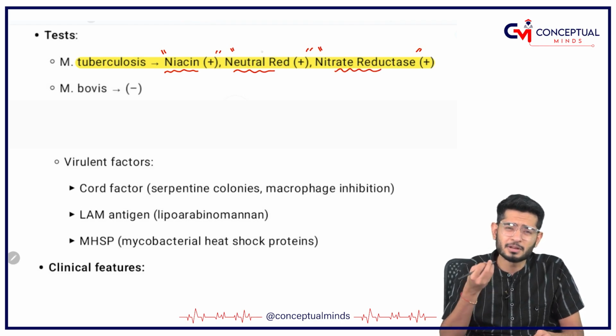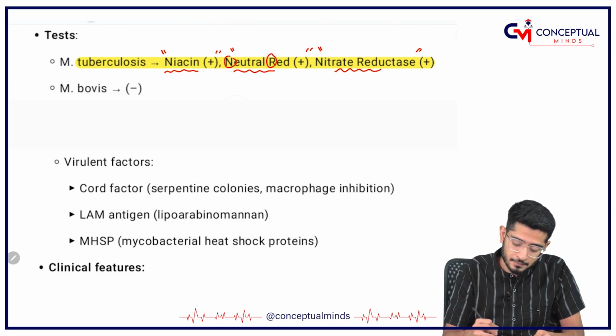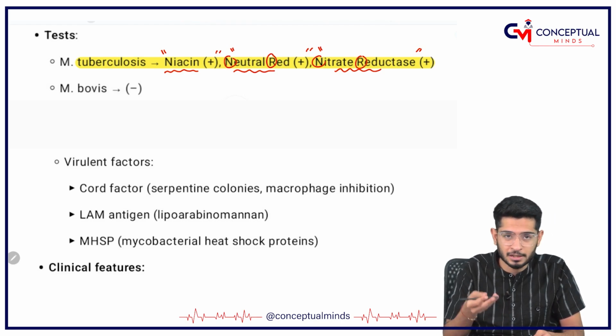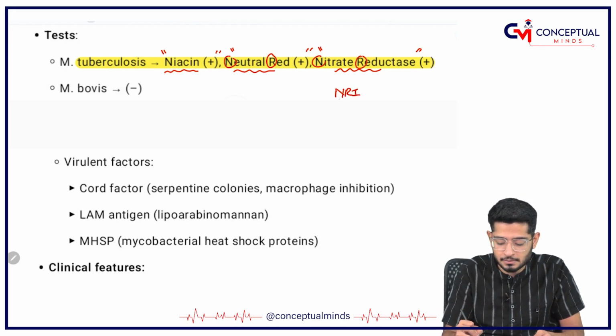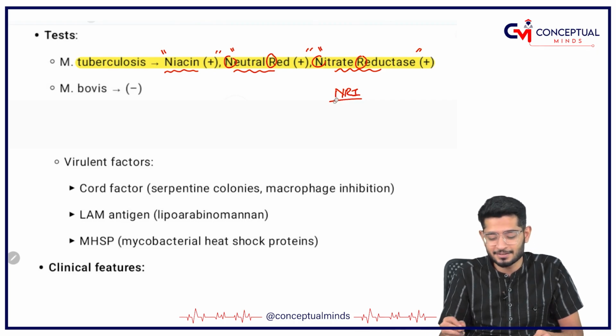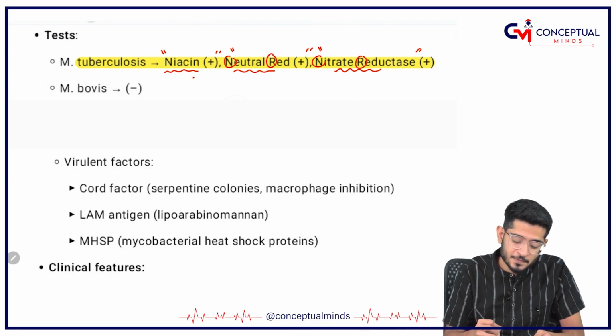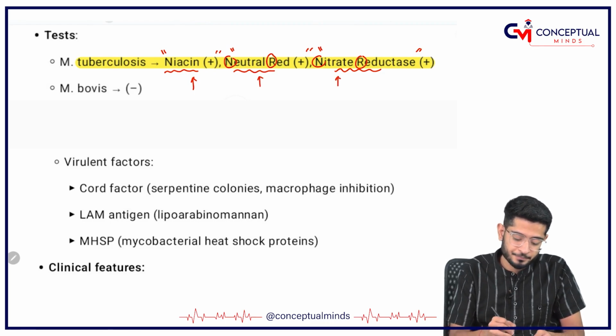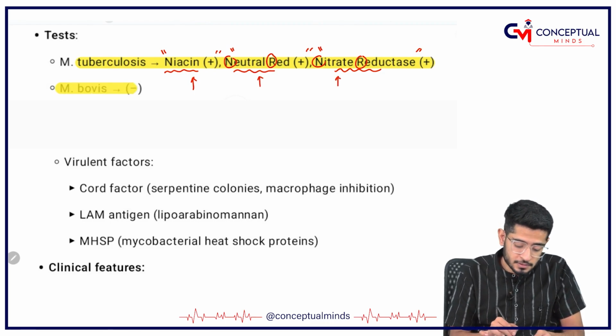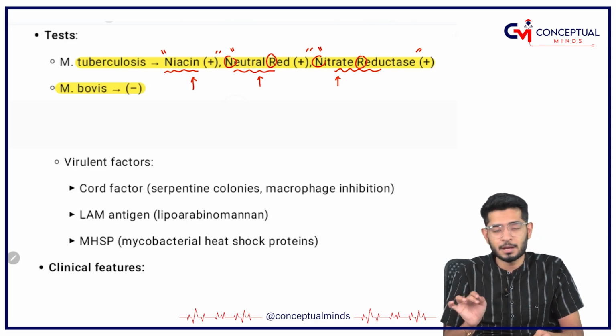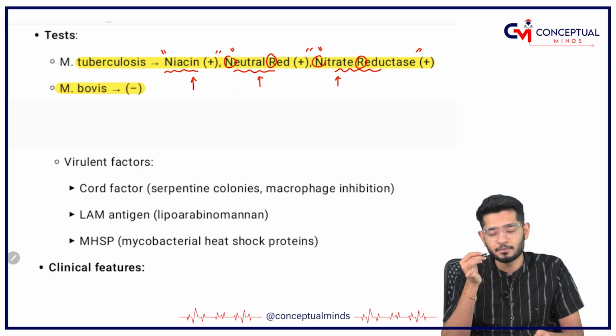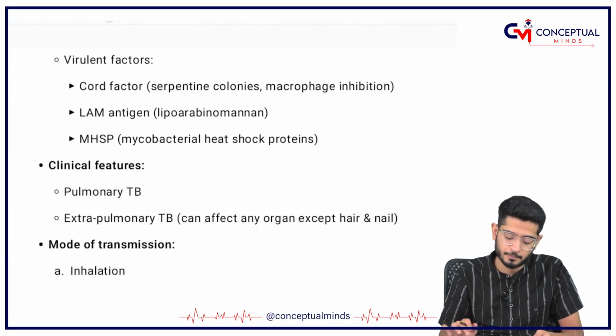So I've made it very simple for you. Yeah, NR, okay. Right now you all are NRIs, correct? Living in various countries, no? So NRIs. So anyways, niacin, neutral red and nitrate reductase. So Mycobacterium bovis does not grow. I mean, it is niacin negative, nitrate reductase negative and neutral red negative.